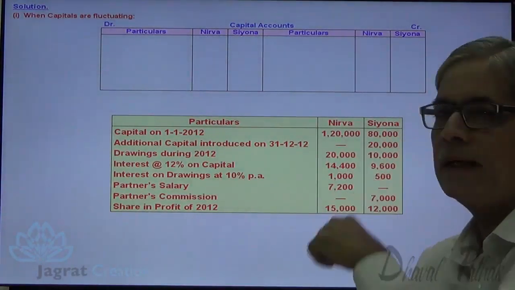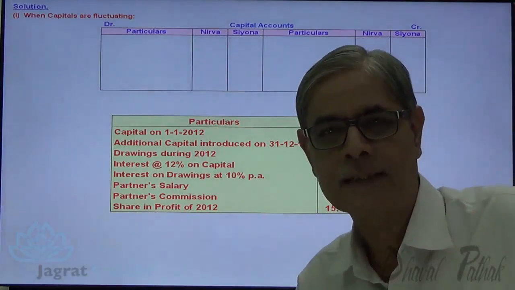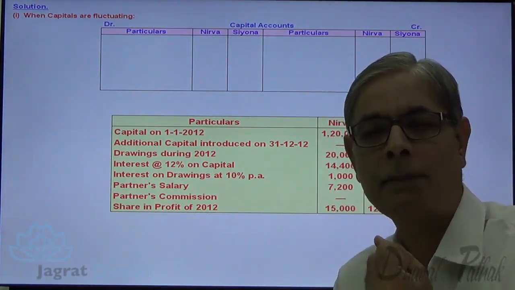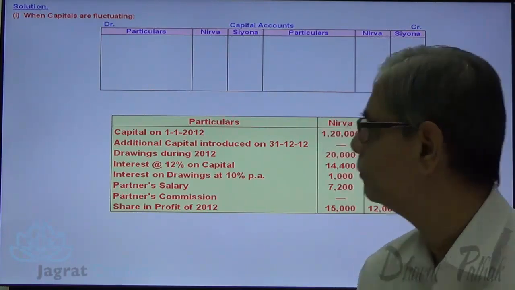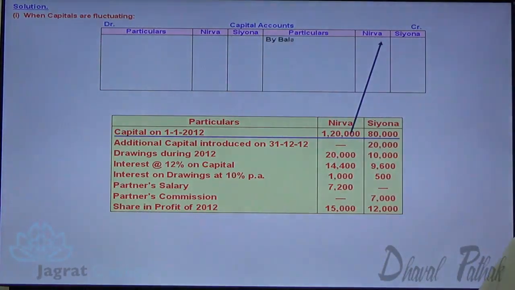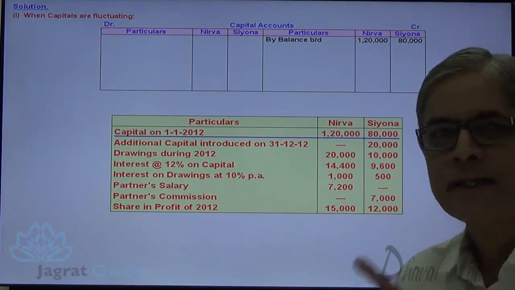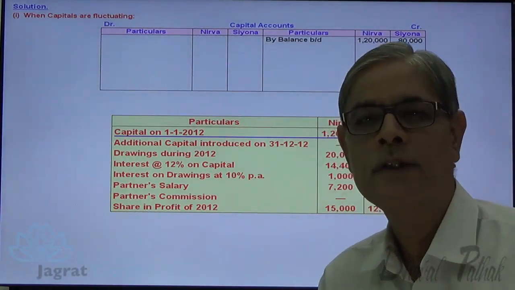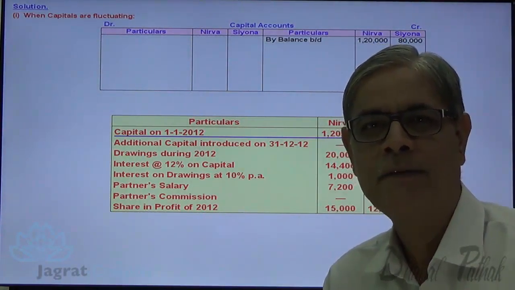They have contributed 1,20,000 and 80,000 in a business. So they are the giver, credit the giver. Capital contributed by partner, partner is a giver, credit the giver. So 1,20,000 and 80,000 is recorded on the credit side as balance brought down. The additional capital brought by Siona, 20,000 on the last day of the year. So she brought 20,000. Partnership firm receives a cash of 20,000. Siona is the giver, credit the giver. So Siona's capital account is to be credited with 20,000.